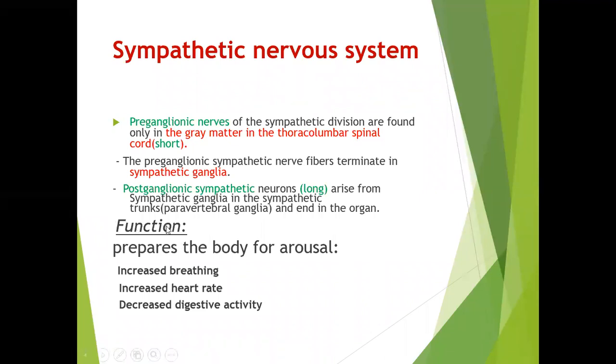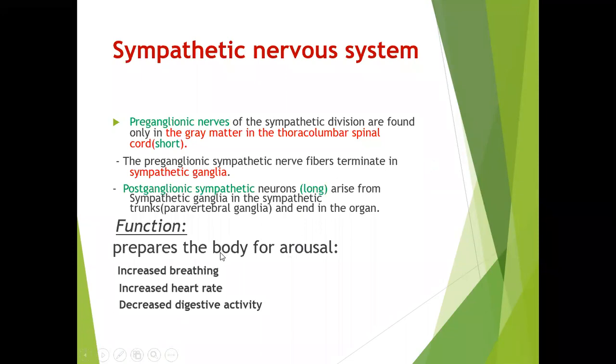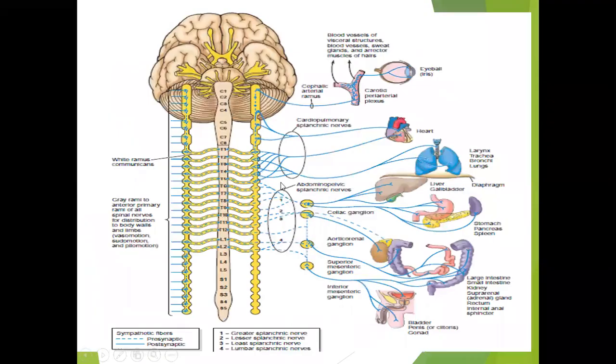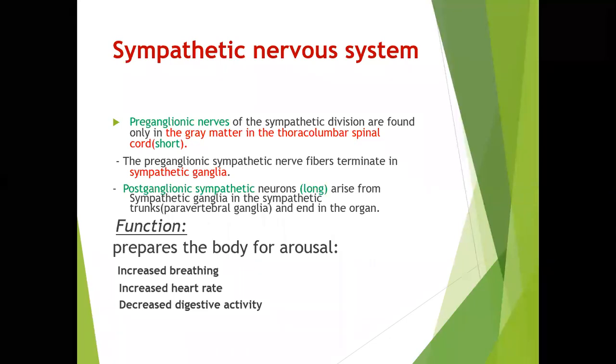So the functions: they are preparing the body for sudden action in case of emergency, for arousal, and they will increase the breathing because they are relaying to the lungs. They will increase the heart rate because they are relaying to the heart, and they will decrease the digestive activity. In case you are afraid and running, your breathing will increase and the heart rate will increase. All these will be increased in case of arousal, because of the stimulation of the sympathetic nervous system.